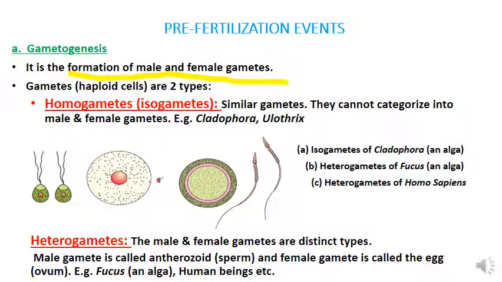So did you understand why the gamete has half the number of chromosomes? Only then, after fusion, the zygote can retain the chromosome number of 46. Okay, I hope that the concept is clear to you. Then what type of cell division takes place during the formation of gametes? What is the type of cell division taking place during the formation of gametes?